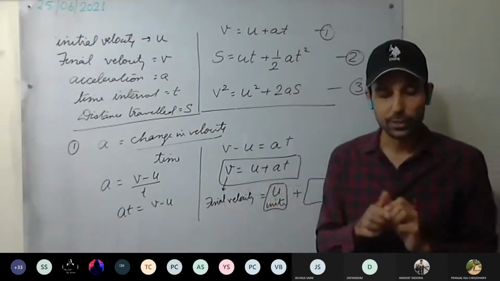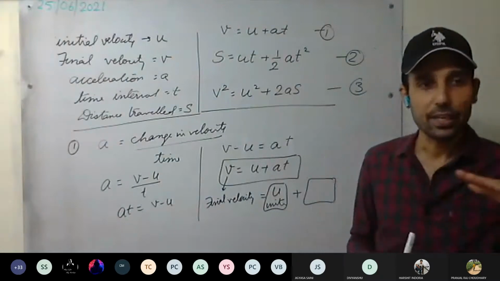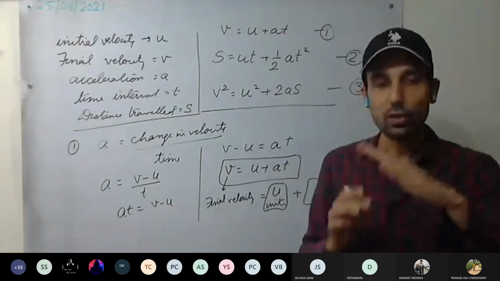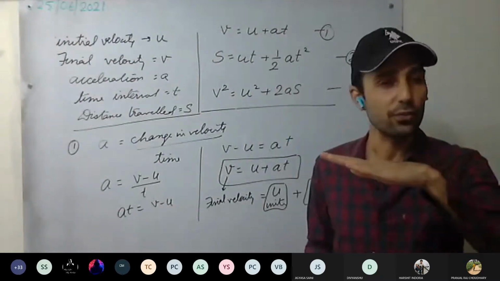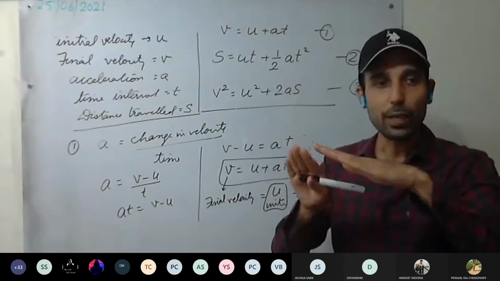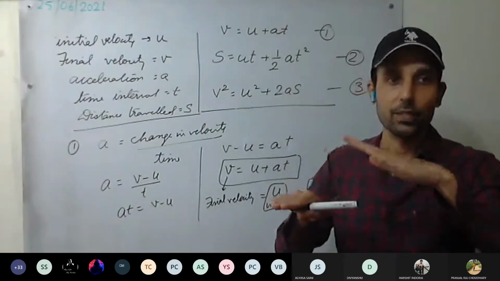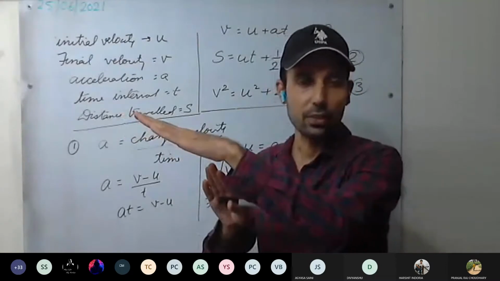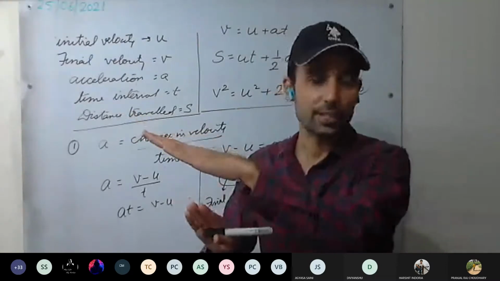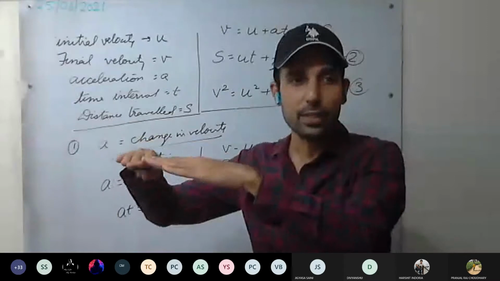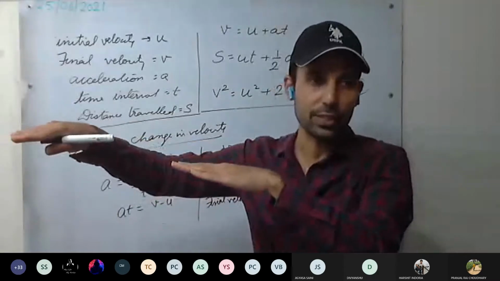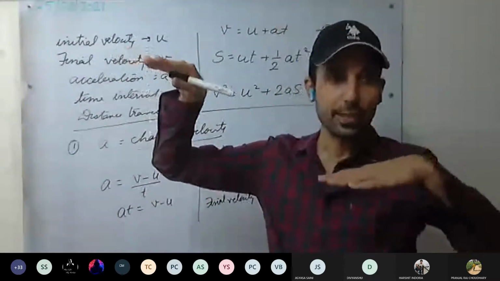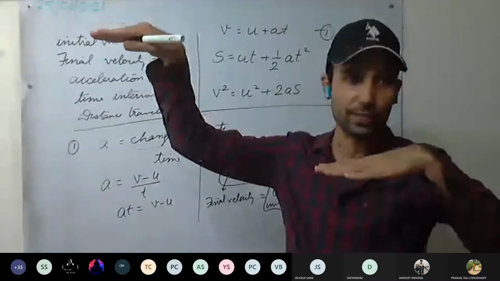Okay. Take for example your car. You are driving your car. Now you are moving with a uniform speed of u. Now you press the accelerator. Your speed will increase. Now you stop accelerating. At this moment, your speed again will become constant. So your speed has increased from u to v.